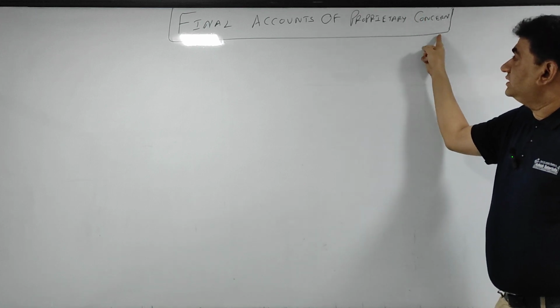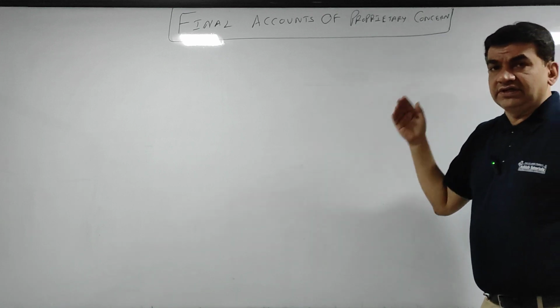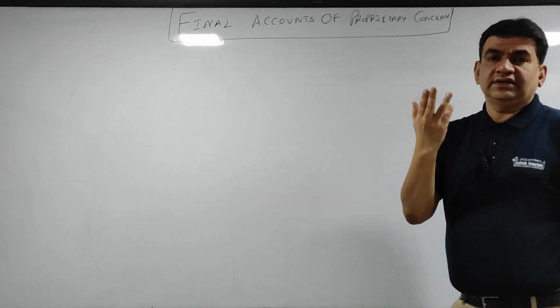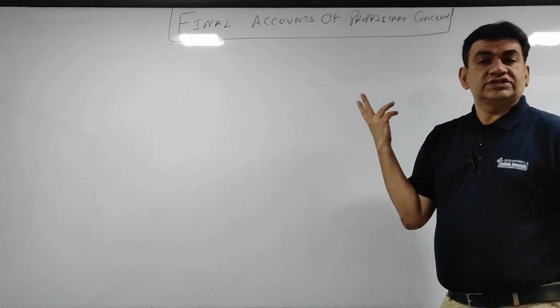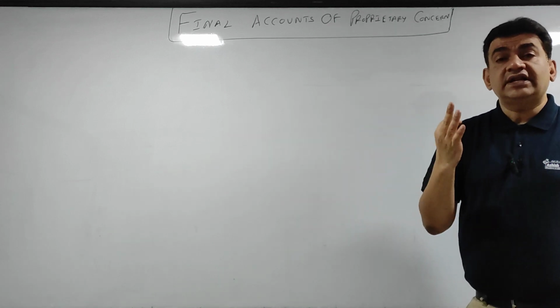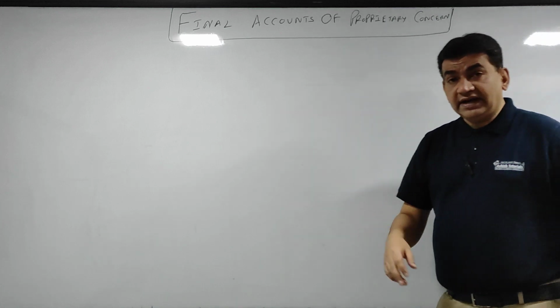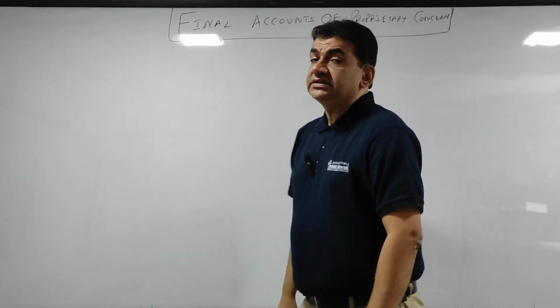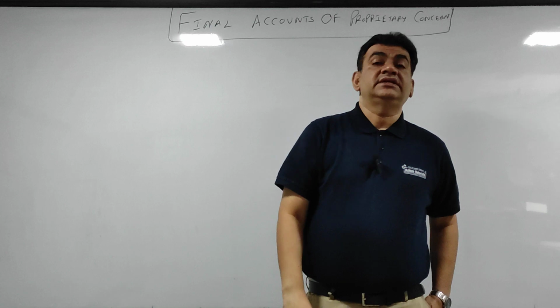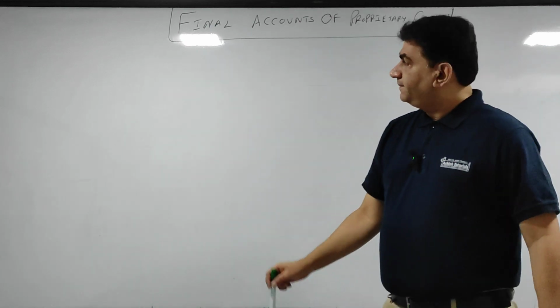So proprietary concern means sole trading concern. You all have done it in OCM and SP. What is sole trader? A single person doing the business. So when I say proprietary concern, it means a single person doing a business.